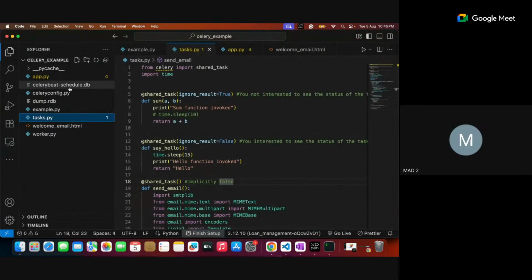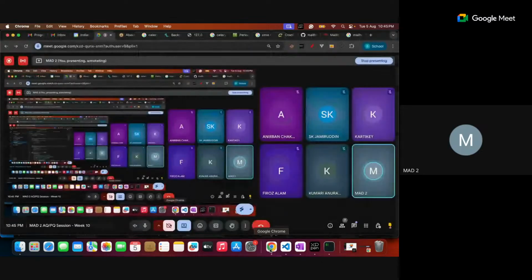Whenever Celery beat is initiated and the first interaction is started, immediately the DB is created. It is a temporary database. You can delete it, again it creates, not a problem. We don't worry about what content is there.